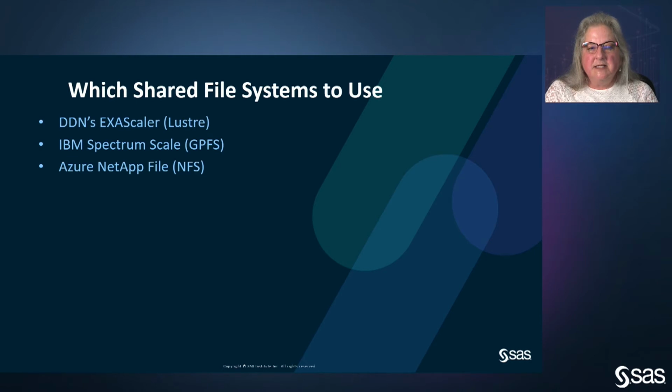Recently, SciComp, a company, has put an offering in the Azure Marketplace for IBM Spectrum Scale shared file system. This file system was formerly known as GPFS. SciComp will install the software for you and they will maintain it for you. So all you do is tell them the capacity you need and they'll spin it up and make it easy. Of course, you can always bring your own license of GPFS and install it up in Azure if you would like. But these two are offerings of shared file systems.